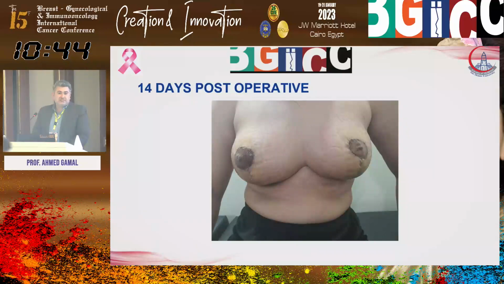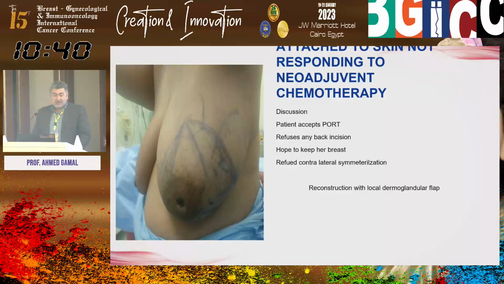Same quadrant, same lesion, different management according to the patient. Here is another patient with invasive ductal carcinoma, and it's very near the skin. Even in the picture you can see a skin dimple, a mild skin dimple. Here the nipple is congenitally retracted. The patient asked for conservative breast surgery. She refused mastectomy at all.